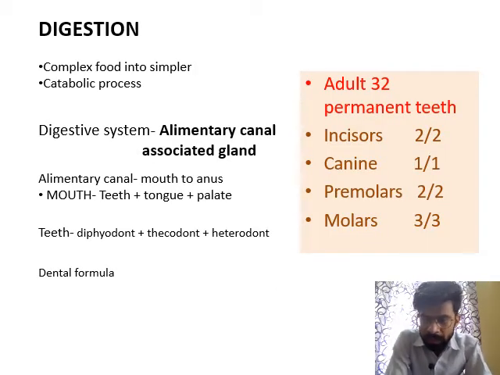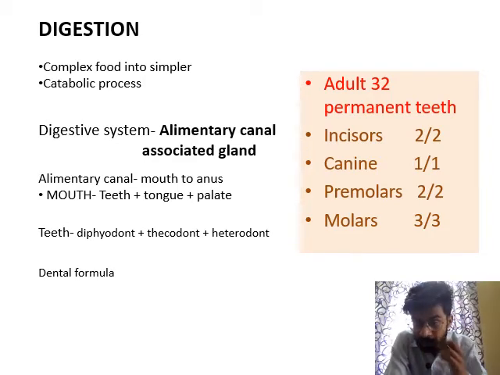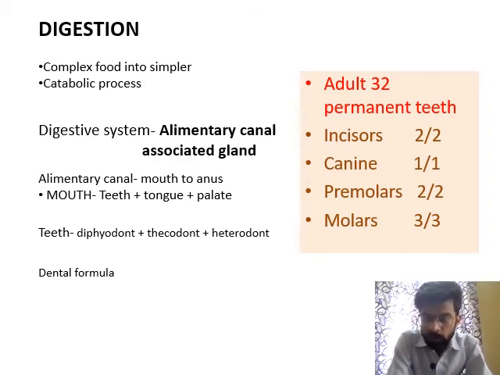Digestion is a process by which complex food is broken down into simpler form. So digestion is a process by which an organism breaks down the food into simpler parts so that it can be absorbed easily and so that energy can be produced. So digestion is a catabolic process. What do you mean by the term catabolic?